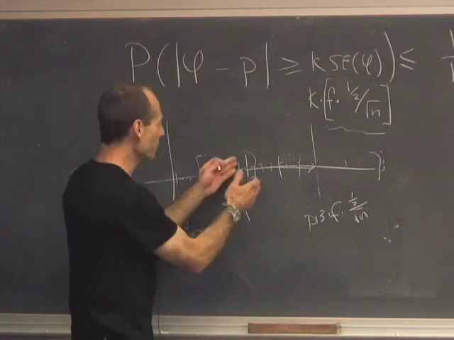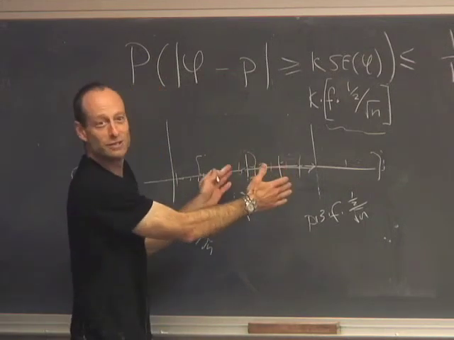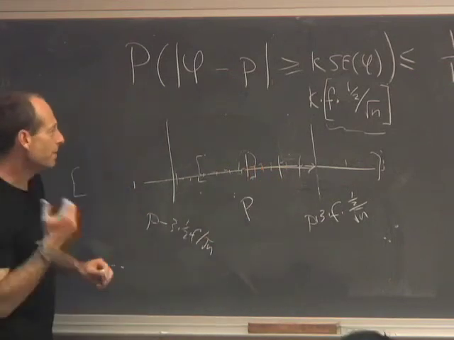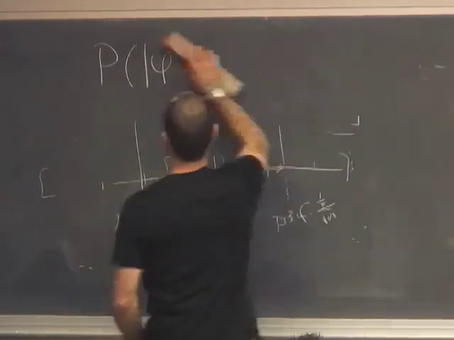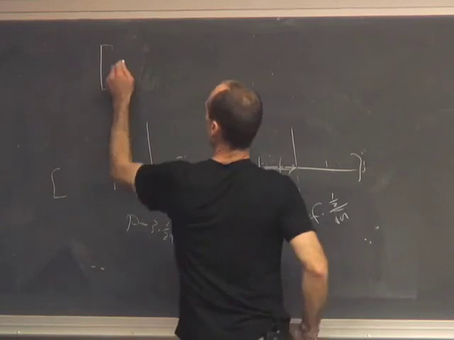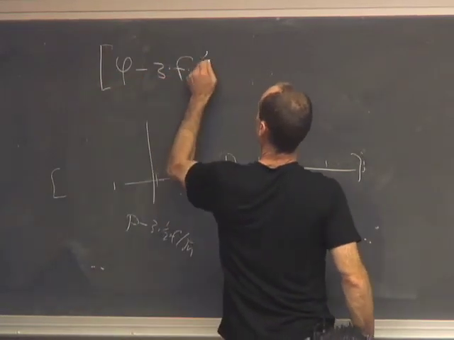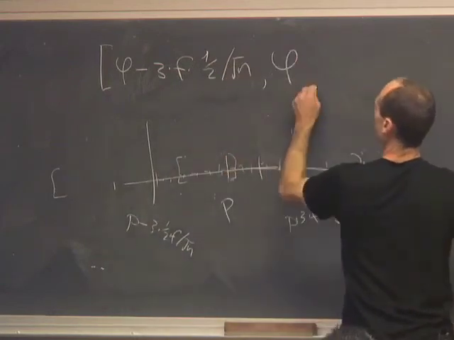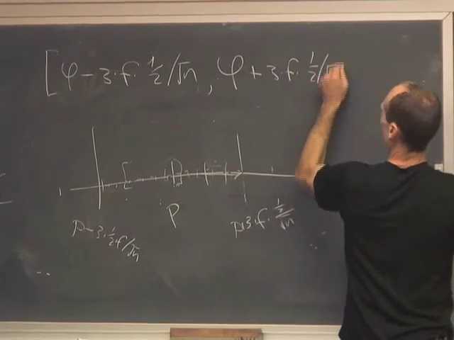And so it doesn't matter whether I measure from the truth to the estimate or from the estimate to the truth. If I'm within that distance, I'm within that distance. Okay? So if I report it as my interval, the lower end point is this minus 3 times f times a half divided by the square root of n, and as the upper end point of the interval, phi plus 3 times f times a half over root n.